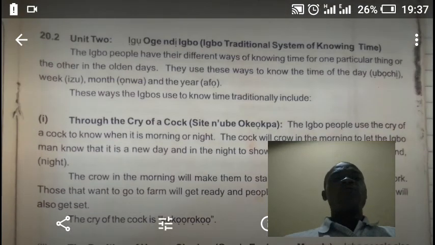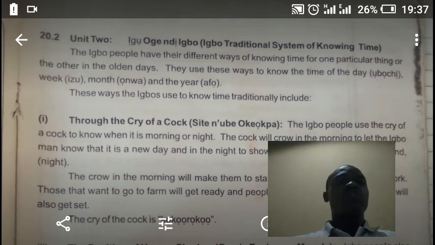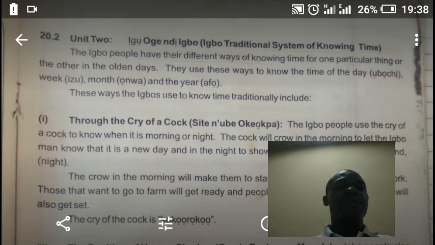Okay, going further, we look at Igu Oge Ndi Igbo, that is Igbo traditional system of knowing time. So the first one we did was the modern system of knowing time, but this one is the Igbo traditional system of knowing time. Now, the Igbo people have their different ways of knowing time for one particular thing or the other. In the olden days, they used these ways to know the time of the day, that is Ubochi.